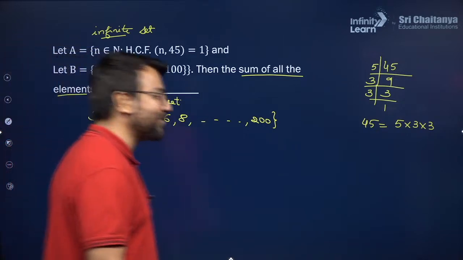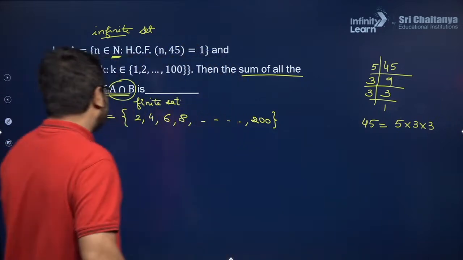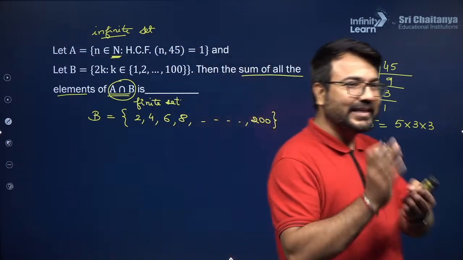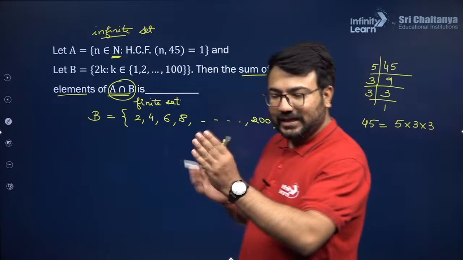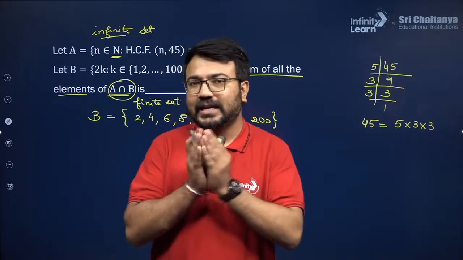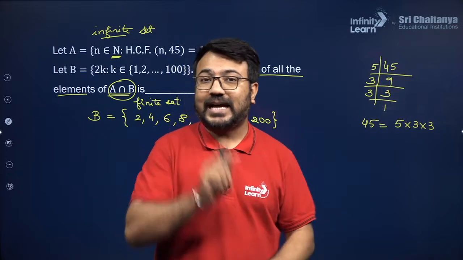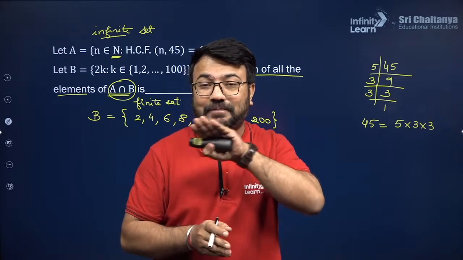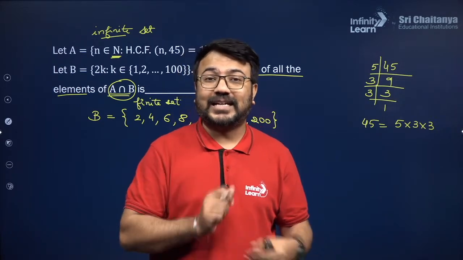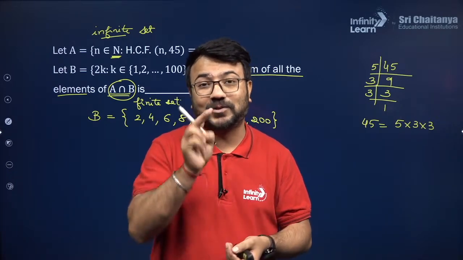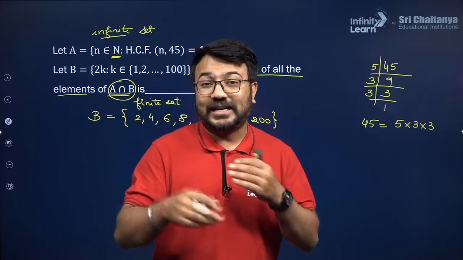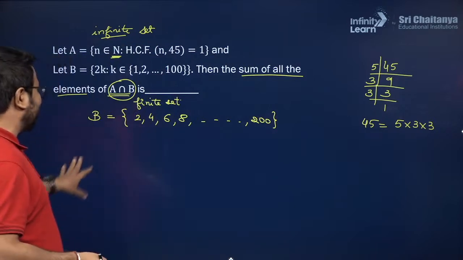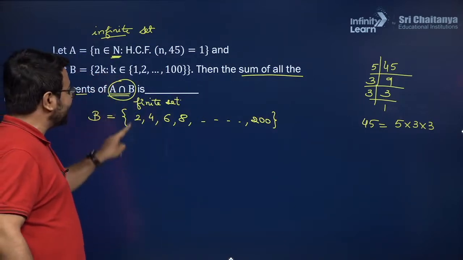Okay, very nice, Yash Pandey. You are talking about the concept. Alright, so how to deal with this particular problem? And Yash, you forgot one thing. If I neglect 3k or 5k, if I subtract the elements that are multiples of 3 and the elements that are multiples of 5, at that time the elements that are multiples of 15 will get subtracted 2 times, while we are subtracting 3 and while we are subtracting 5. So I need to take care of those elements also, because those elements which are multiples of 15 are subtracted 2 times. Moreover, also Yash, I want to tell you one thing, that this B set consists of the elements that are multiples of 2.